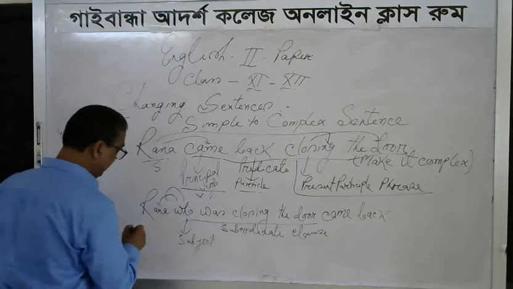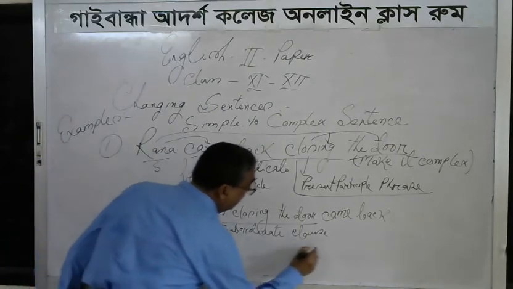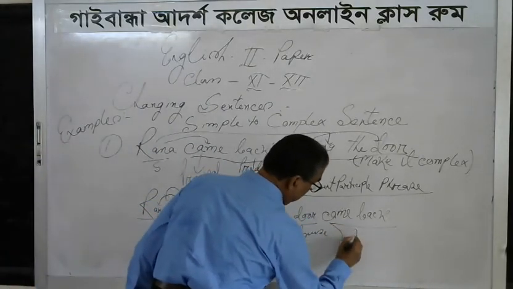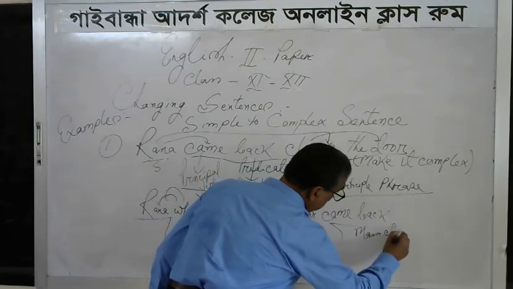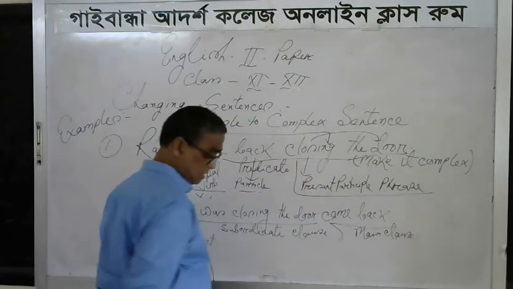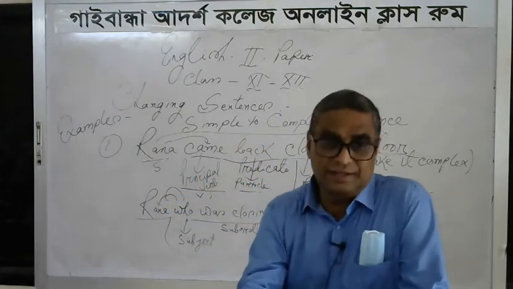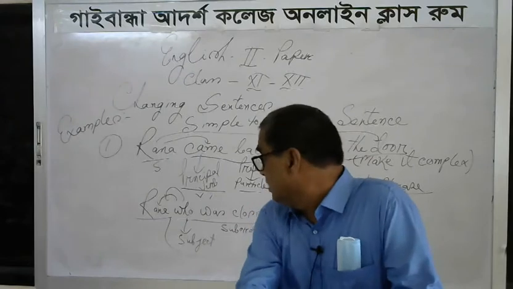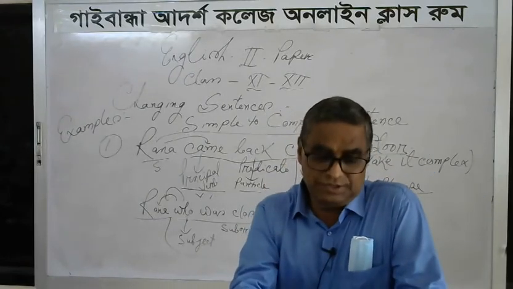And the main clause is Rana came back. That is why it is a complex sentence, because this sentence has two clauses.